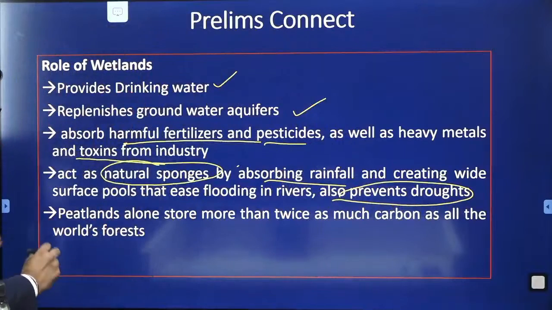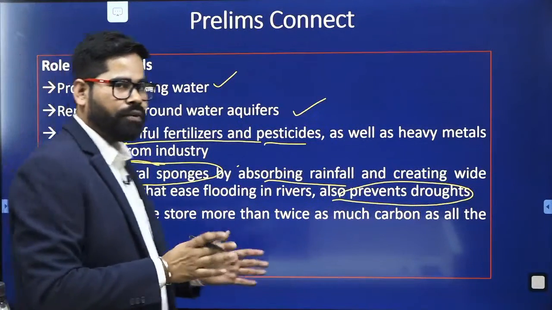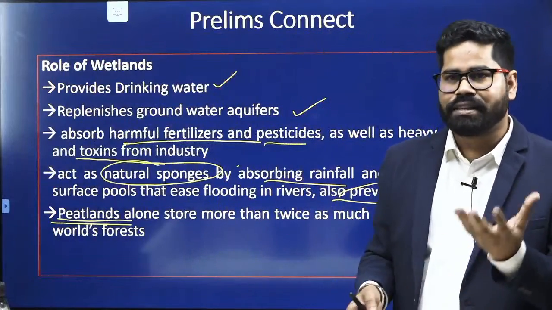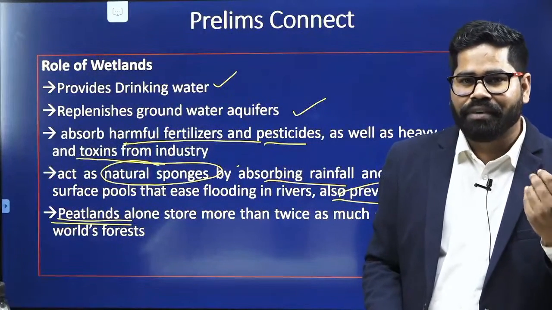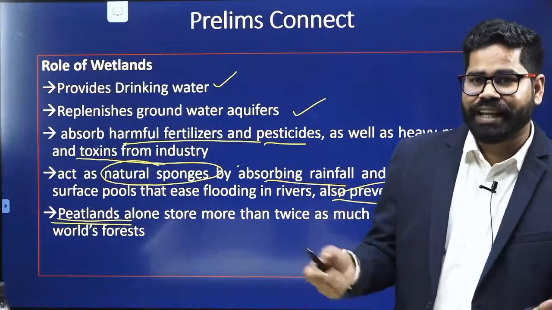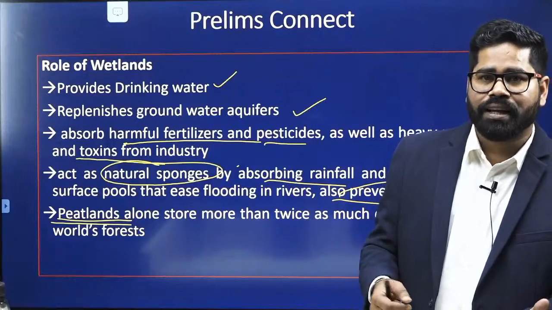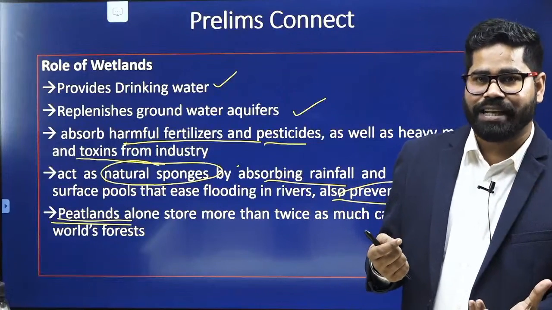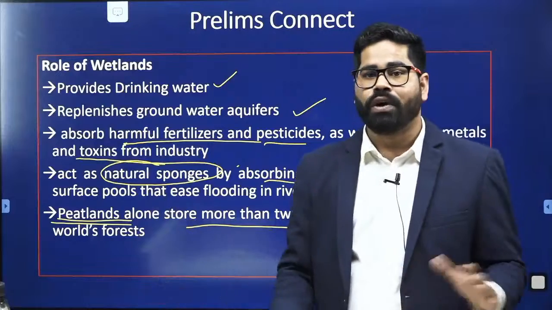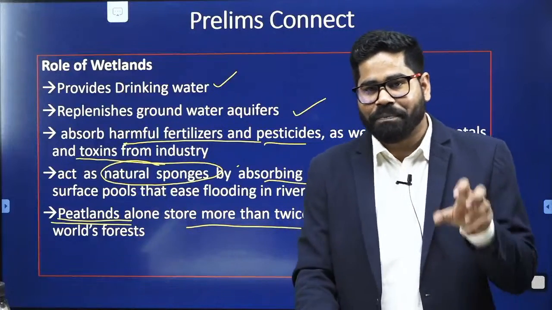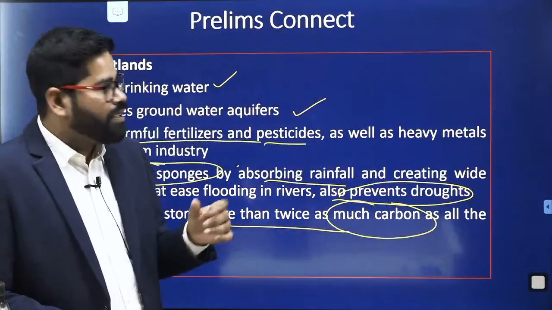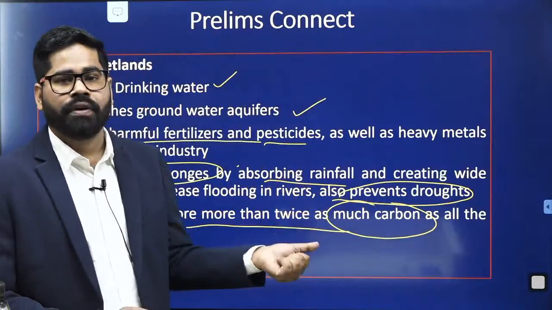At the same time, peatlands are a part of wetlands itself. They are a type or category of wetlands where the soil is rotten, with too much moisture content, and many times even rotting vegetation in the mud or soil. They are storing more than twice as much carbon as all the world's forests. So they are one of the major sinks of carbon also. That is a very important thing, that they are containing a huge amount of carbon.